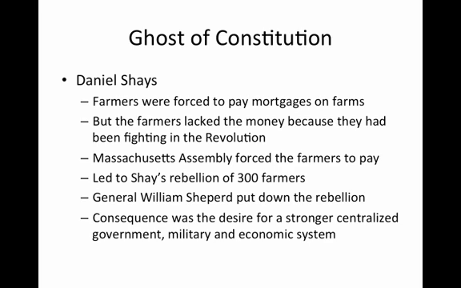The ghost of the Constitution. The Constitution was eventually formed largely due to the context surrounding the Articles of Confederation and some of the fears that the Founding Fathers had. Their fears were of people like Daniel Shays.